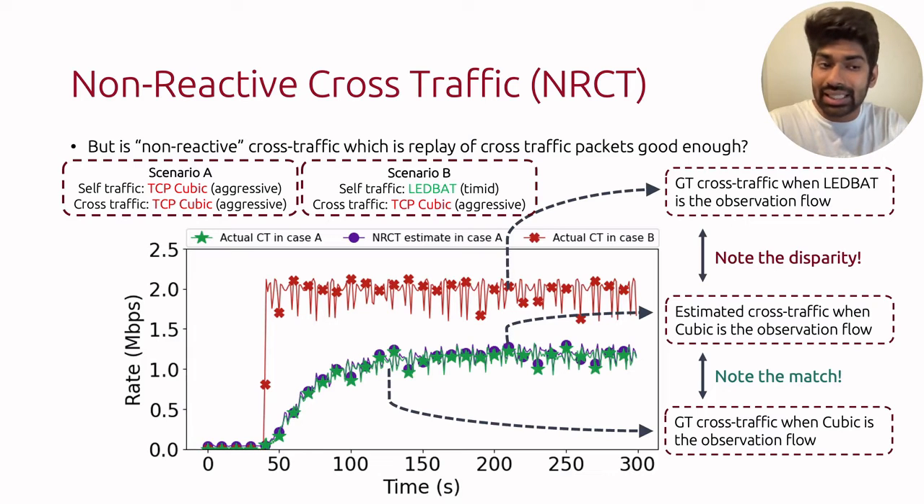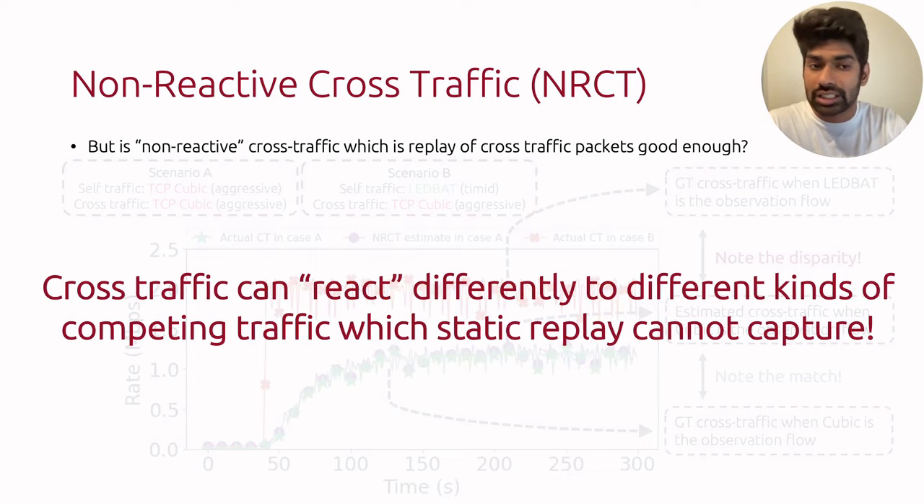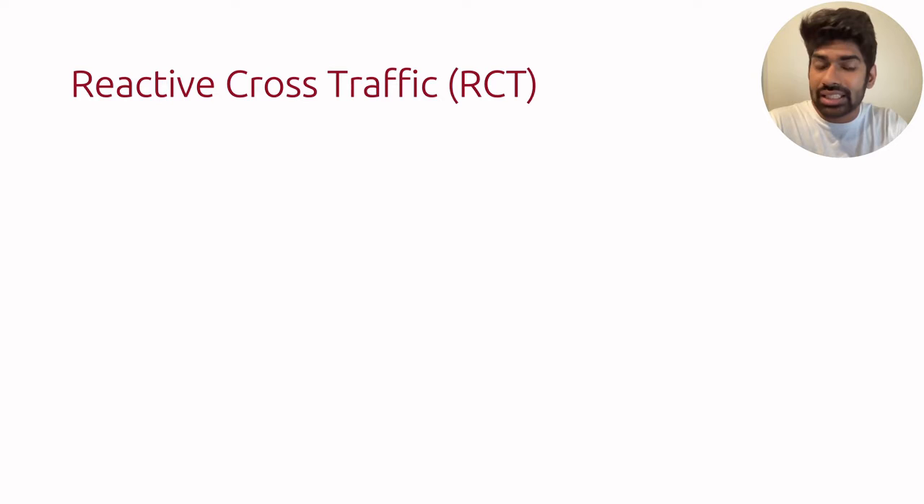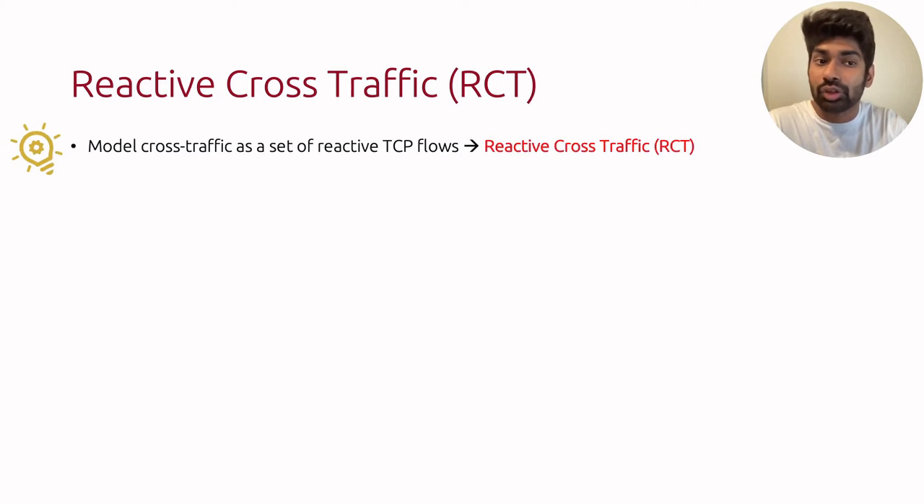This is because in the second case, the cross-traffic reacted to the fact that our flow was more timid and was able to ramp up. What this means is that cross-traffic can react differently to different kinds of competing traffic, which static replay cannot capture. So in order to make our cross-traffic reactive, we model cross-traffic as a set of real reactive TCP flows, which we call reactive cross-traffic or RCT.